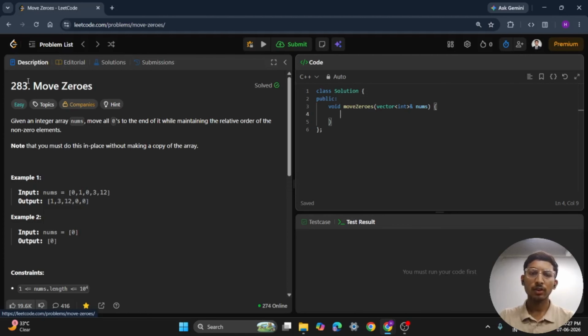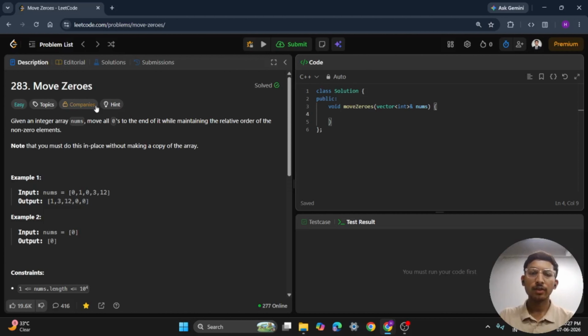Today we are going to solve LeetCode question number 283, Move Zeroes. This problem is actually very similar to the previous problem, Remove Element. The main idea is to move all non-zero elements to the front and push all zeros to the end. Let's understand it step by step.